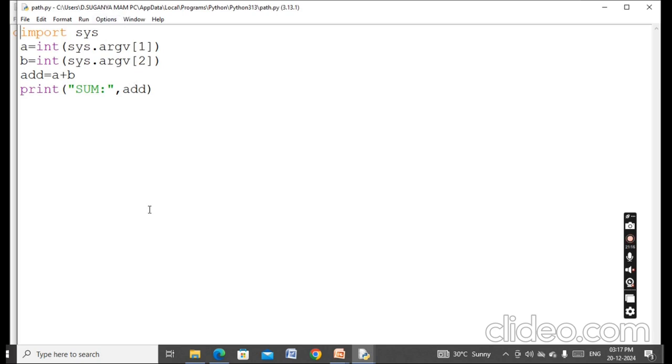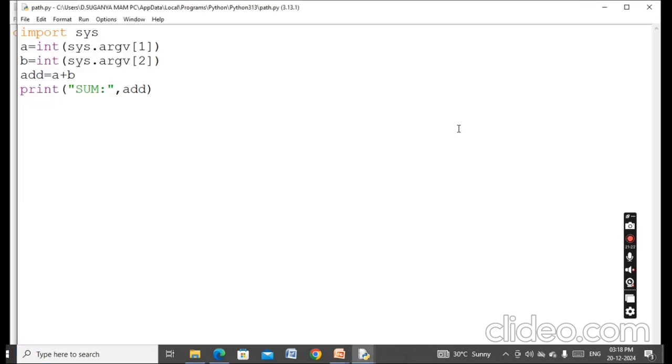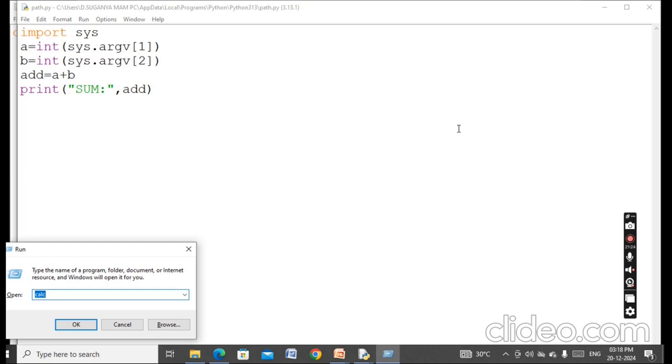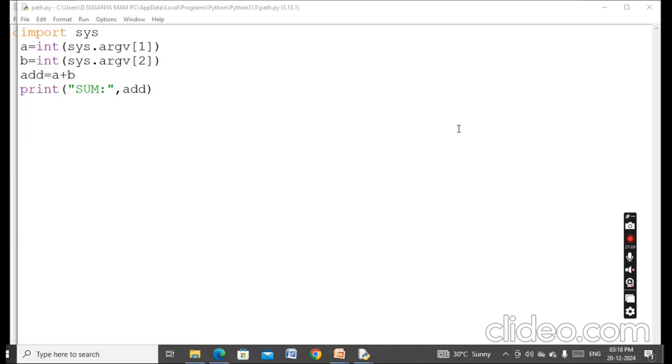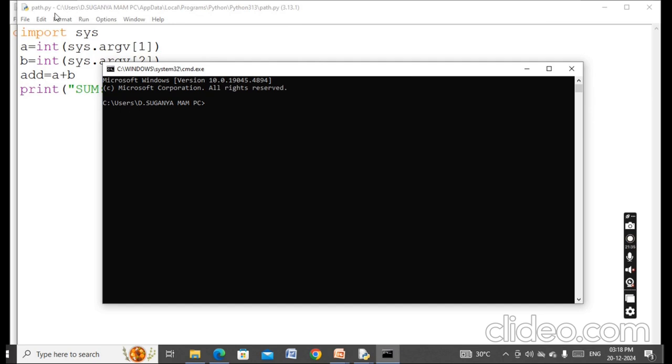We can open the command line here. The file name is path.py, so I am going to give path.py and then pass two values, 2 and 3.